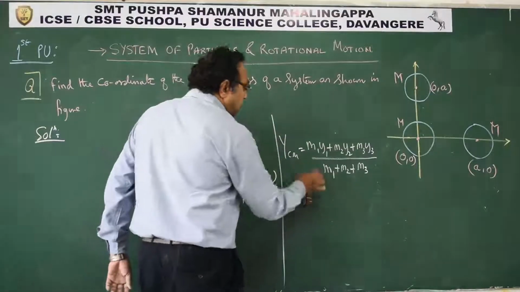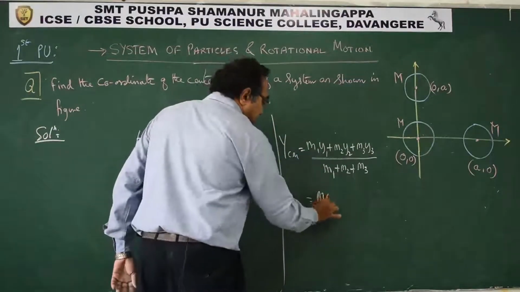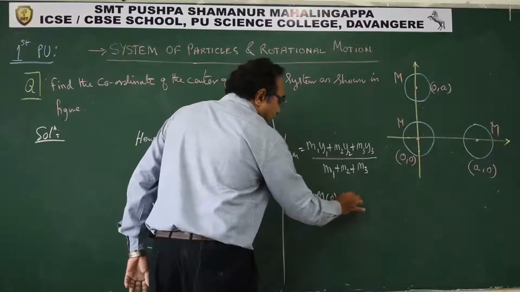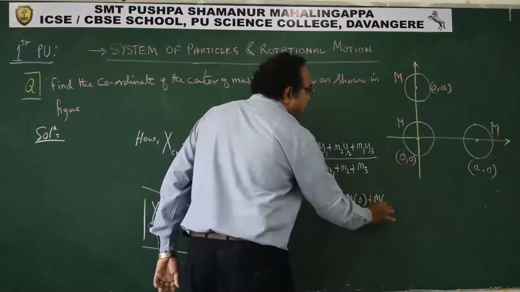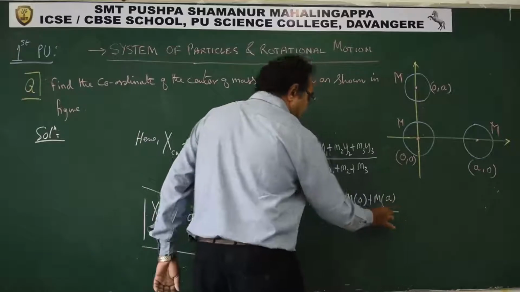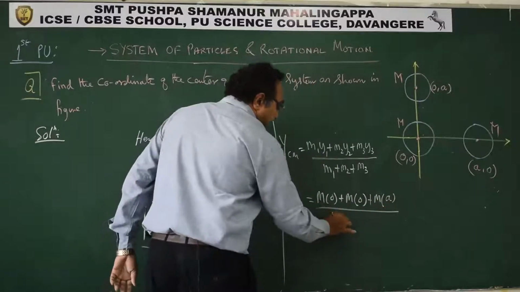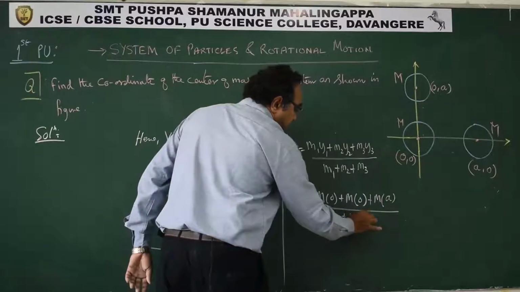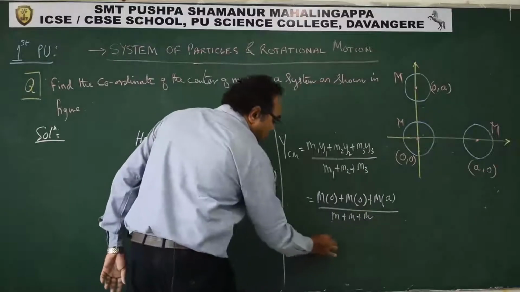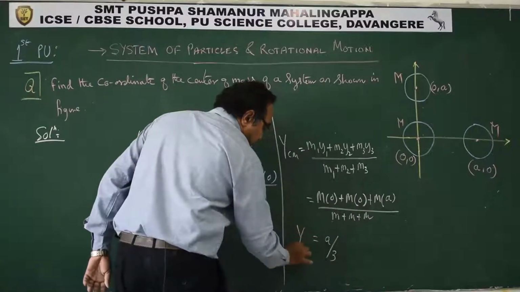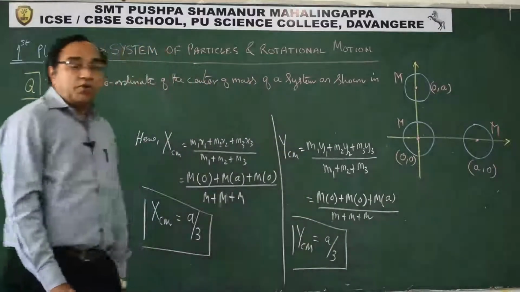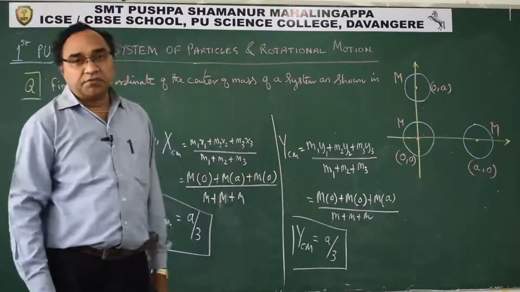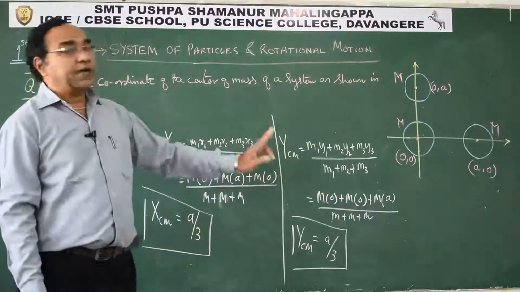So what we get? m1 is m and 0, m2 is m, it is also 0, and m3 is m and it is a, upon m plus m plus m. So we get this also as a by 3 as the y coordinate of center of mass. So the coordinate of the center of mass is a by 3, a by 3.